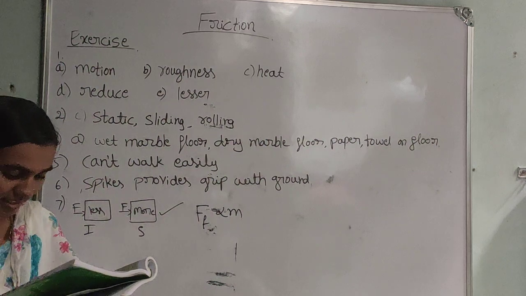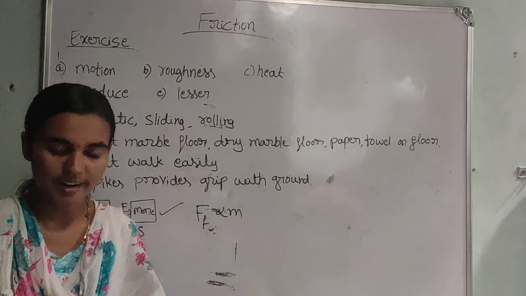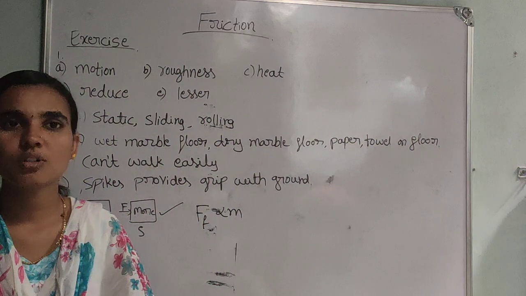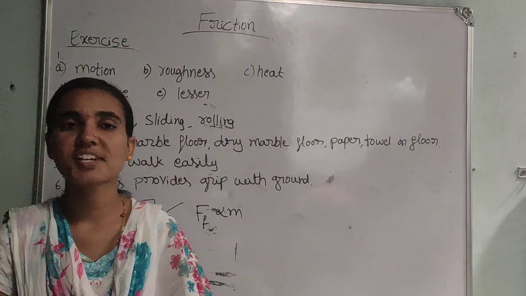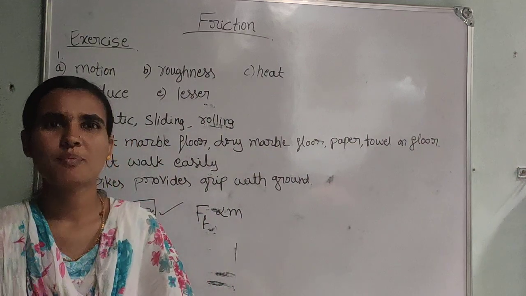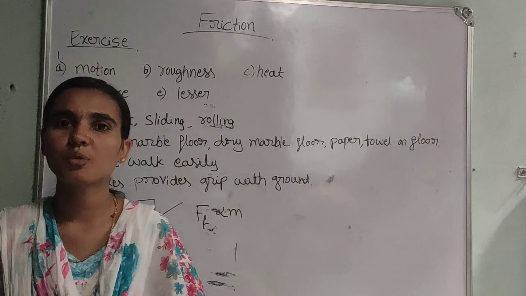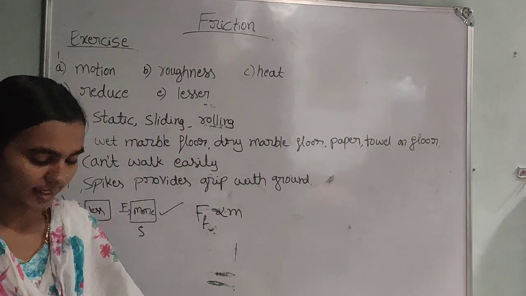Next, give examples to show that friction is both a friend and a foe. In our textbook, I have already discussed that friction is a necessary evil. Some examples are there. You just have to read once from your exercise, then you can understand that answer.